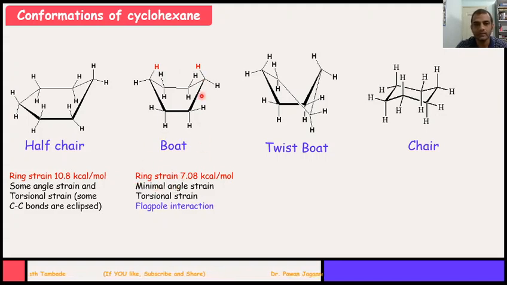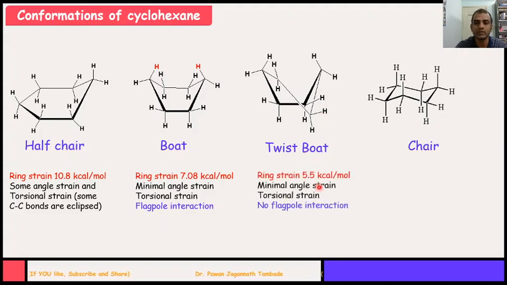However, at the same time, this boat conformation has two hydrogens which are called flagpole hydrogens, and they interact with each other. In the same way, the ring strain value for the twist boat conformation is 5.5 kilocalorie per mole, which is lesser as compared to the boat conformation. This is because in the twist boat conformation, this flagpole hydrogen interaction is not there.